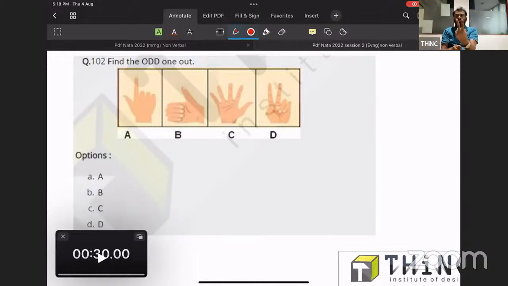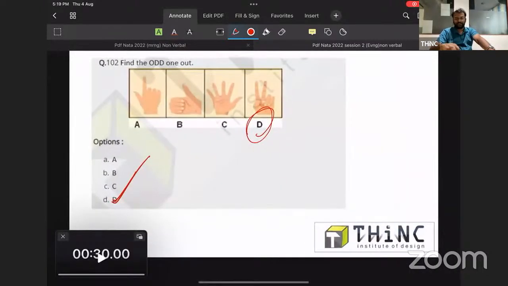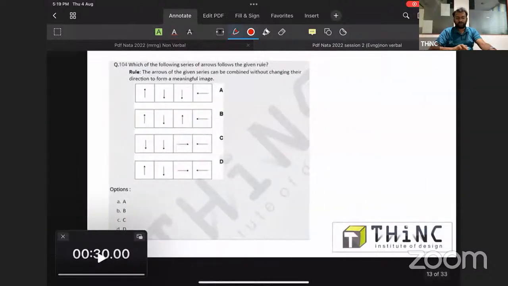Option D, I can make it with my left hand only, not with the right hand. Option D is like this, and I can make it with my left hand only. You can try in your hand. You can make option D only with your left hand. So that is clearly showing option D is the odd one over here.